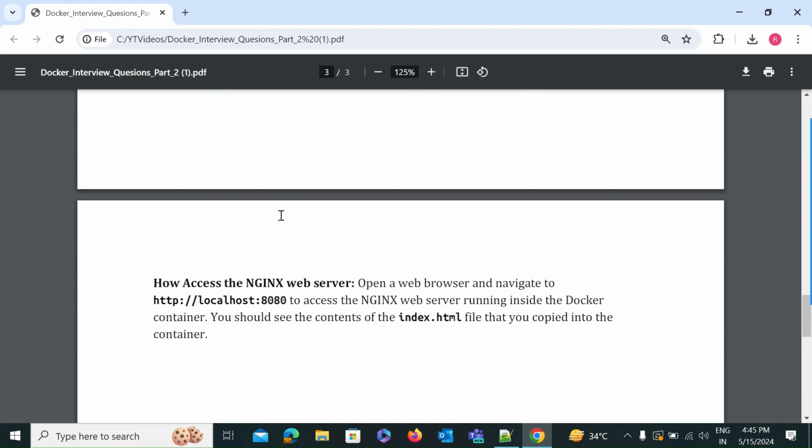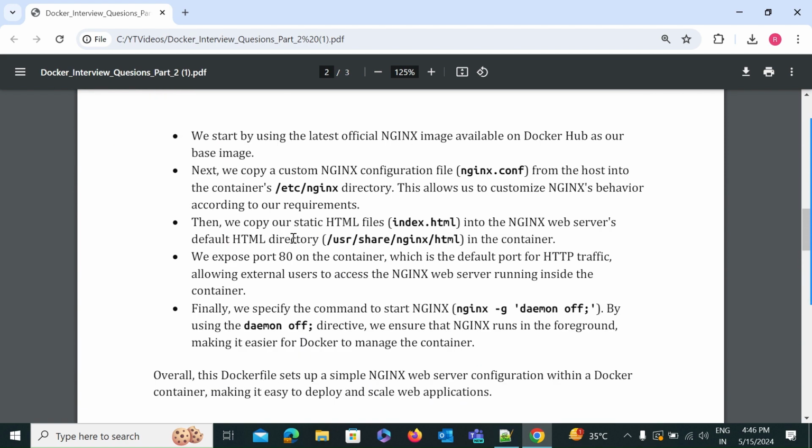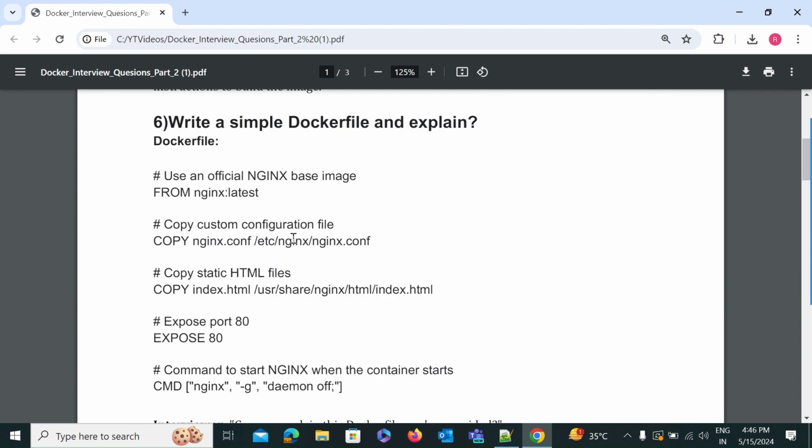After that, how to access the Nginx web server? Just open a web browser and navigate to http://localhost:8080 to access the Nginx web server running inside the Docker container. You should see the content of the index.html file that you copied into the container. Like this you can explain, and it is a very easy way to explain in your interview. So let's move towards the practical, so you understand very easily and remember very easily while giving your interview.